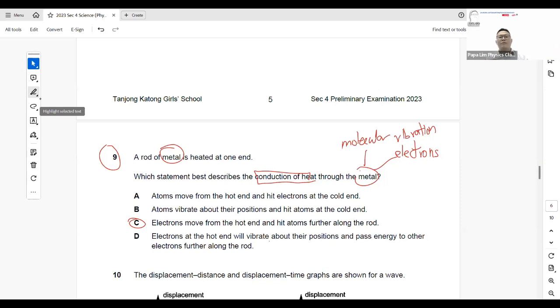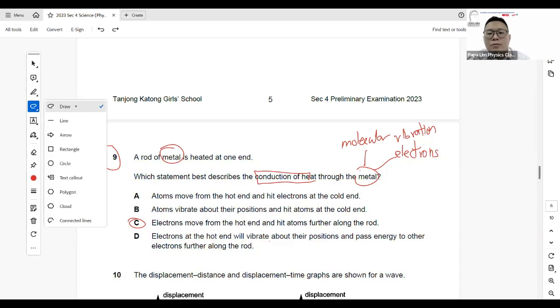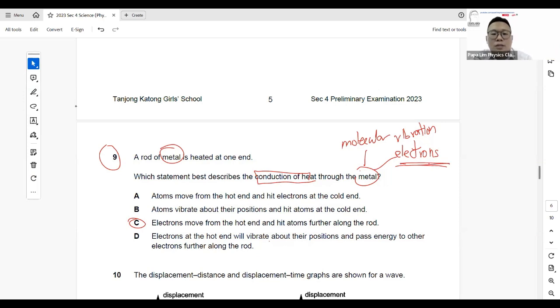So in this case, if you look at metal, the main mode of heat transfer that sets metal apart from other solids is what we know as electron diffusion. Okay, so this is the method that we're looking at. So indirectly, I know my answer is not A and B already, because one of the main unique ways of heat transfer is what we know as electron diffusion.